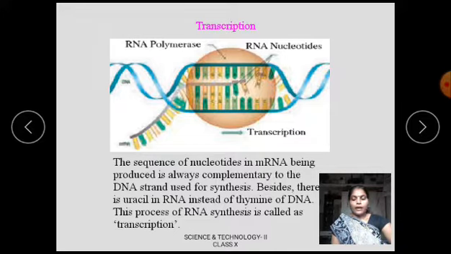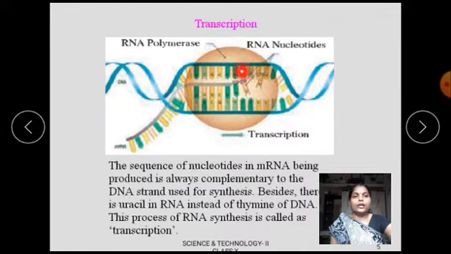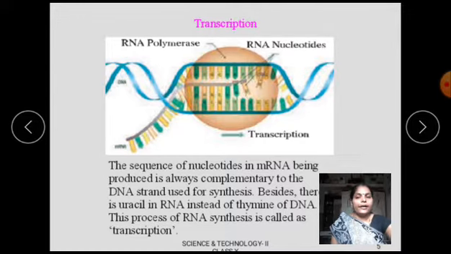We know that adenine always pairs with thymine, and the pyrimidines are also of two types, cytosine and thymine. We also know that cytosine always pairs with guanine, and the two helical strands are joined by hydrogen bonds.